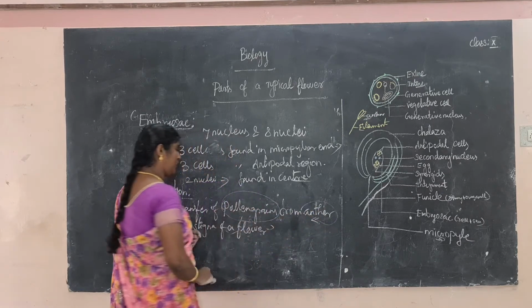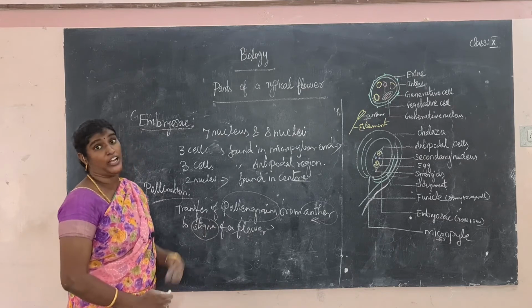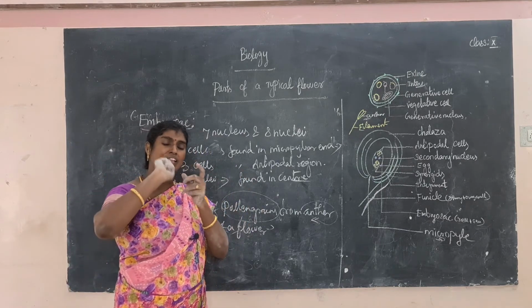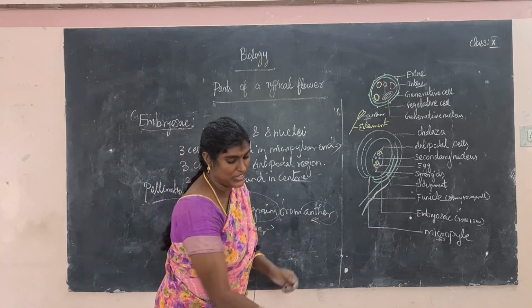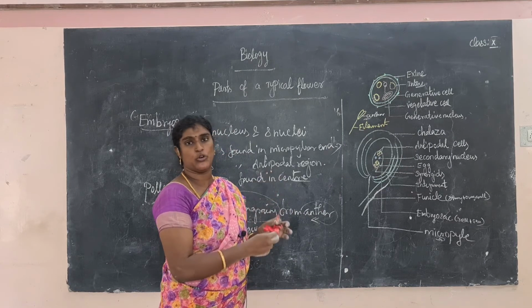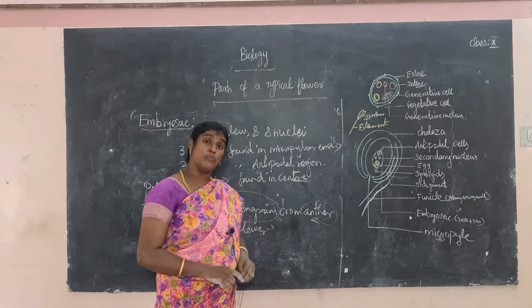So where does it go from the anther? To the stigma. What is the stigma? It is the female reproductive part. In it there are the stigma, style and ovary, and the stigma is a hair-like structure. This is the anther. The pollen grains are transferred from the anther to the stigma, and that is called pollination. Pollination is affected by some pollinators.